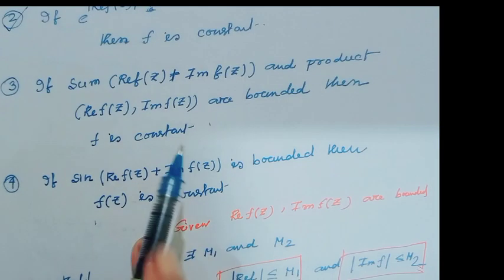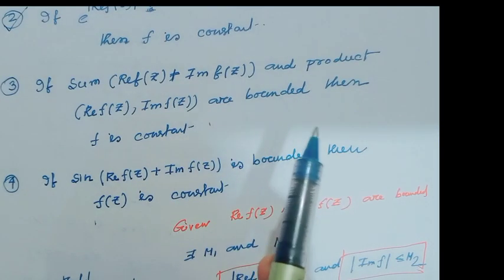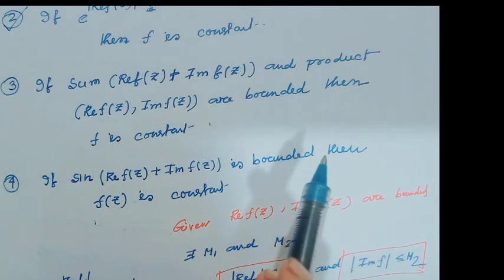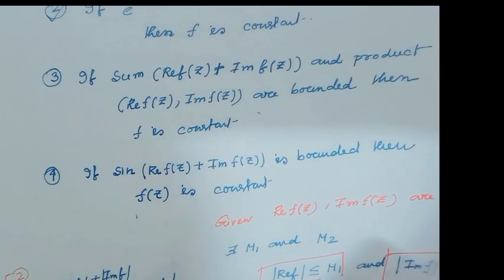Option 3, if the sum of real f plus imaginary f and the product of real f and imaginary f are bounded, then f is constant.